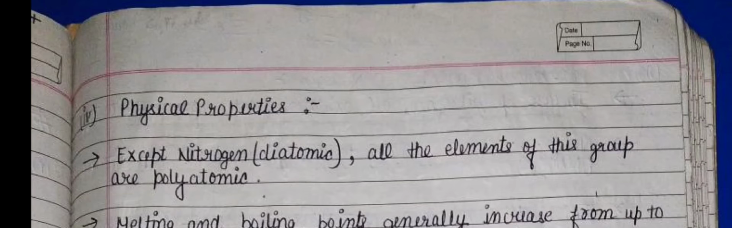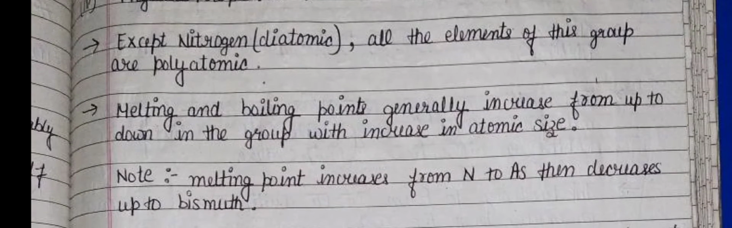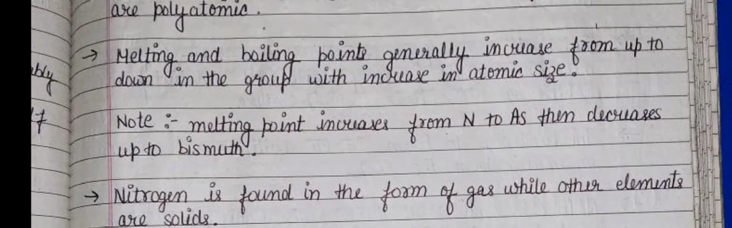Physical properties. Except nitrogen, which is diatomic, all the elements of this group are found in polyatomic form. Melting and boiling points generally increase from top to bottom in the group with the increase in atomic size. Melting point increases from nitrogen to arsenic, then decreases up to bismuth. This is the exceptionality. Nitrogen is found in the form of gas while other elements are solids.